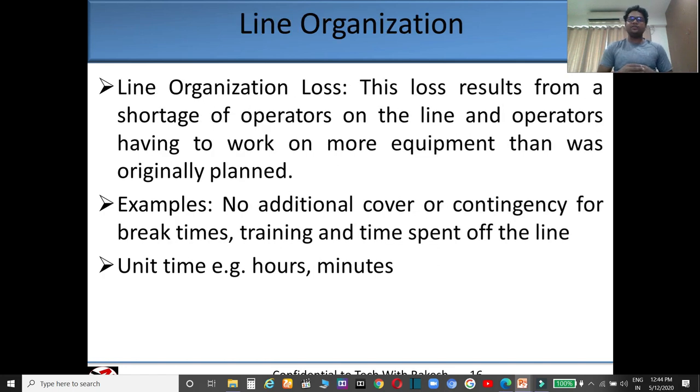Line organization loss. This loss results from a shortage of operators on the line and operators having to work on more equipment than was originally planned. Suppose that your line is lagging due to lack of operators or because an operator is working on multiple lines. So due to this, you are lagging in line organization. So this loss will impact line organization loss. It can also be measured in hours and minutes.